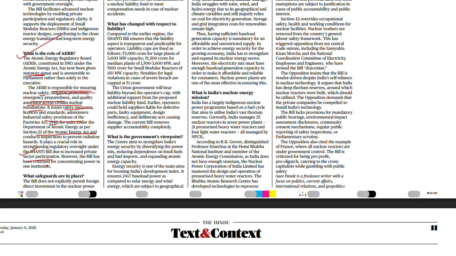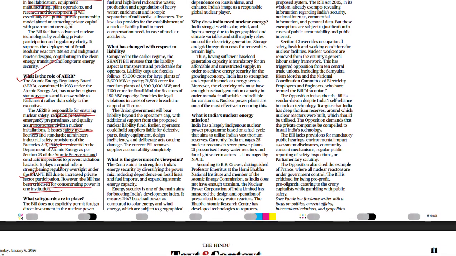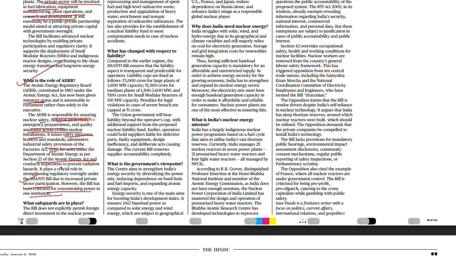However, the bill has been criticized for concentrating power in one institution. That is something the opposition parties are opposing, that all the main powers are concentrated in only one institution. That is not good. What are the safeguards in place?